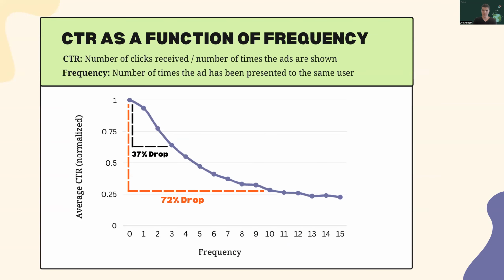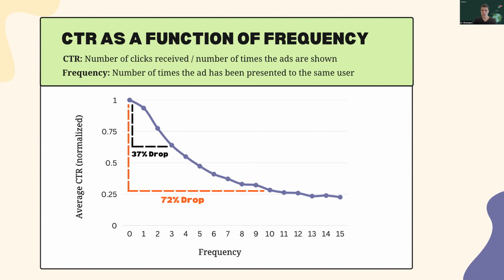So to illustrate, let's consider Emma, a typical user. Her chance of clicking on the pudding mold ad reduces by 37% if she had previously encountered this ad 3 times compared to her initial encounter with the ad. This decline continues, reaching a 72% decrease when Emma has viewed the same ad 10 times before.